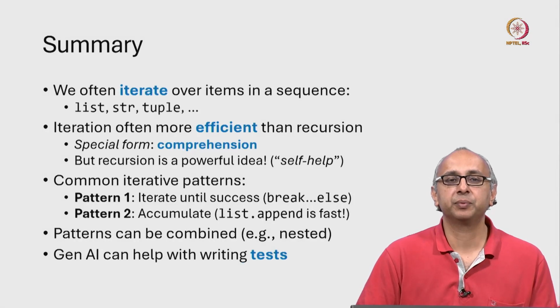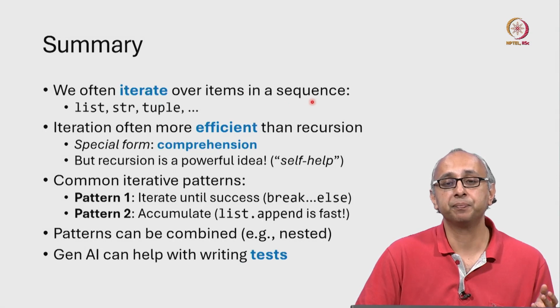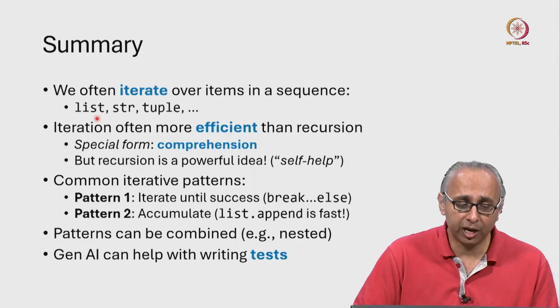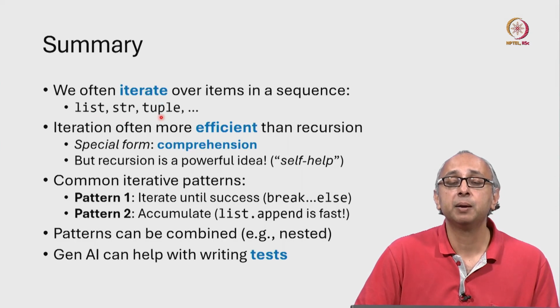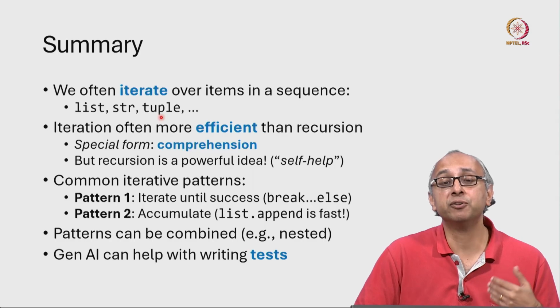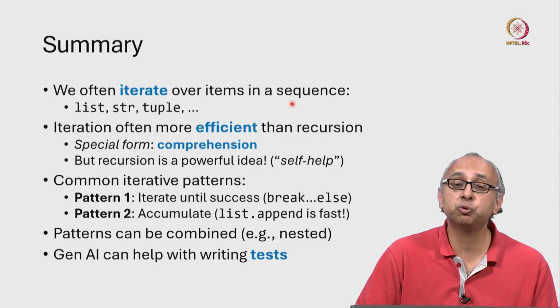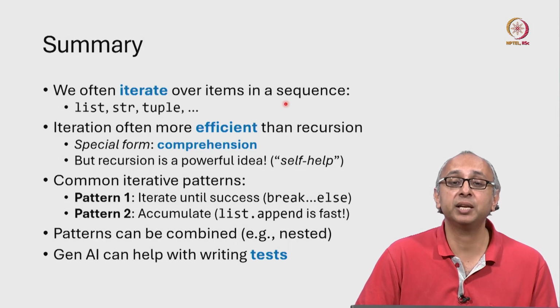So in summary, we often iterate over items in a sequence. Later we will see that these things that we iterate over don't even have to be sequences. For now we have seen things that are sequences: lists, strings and tuples. But later we will see a more advanced data structure called a dictionary, and it turns out you can iterate over the items in a dictionary as well, even though that is not a sequence.